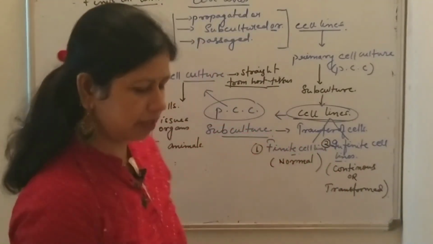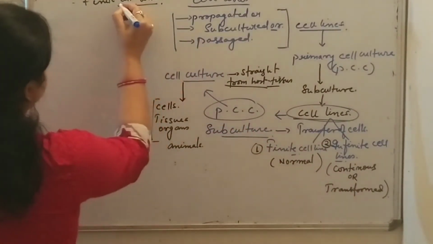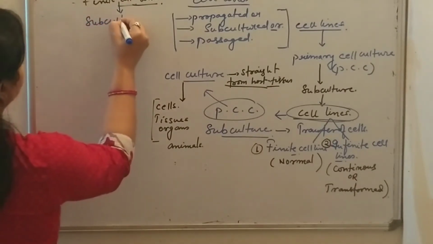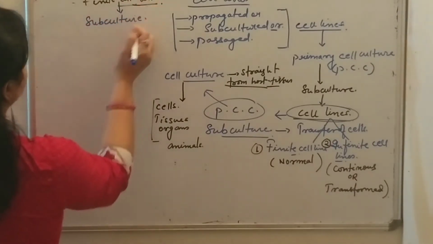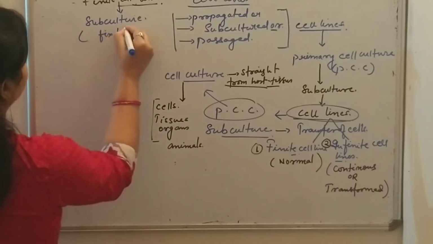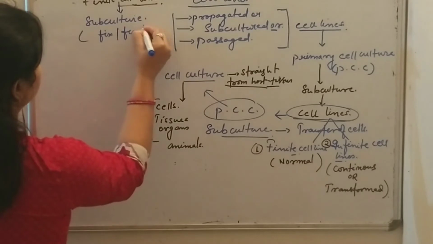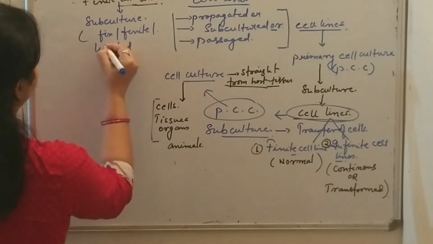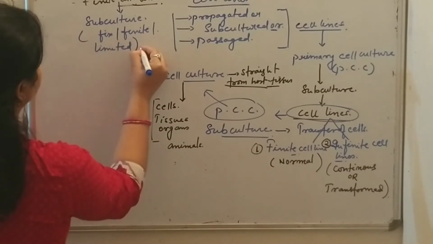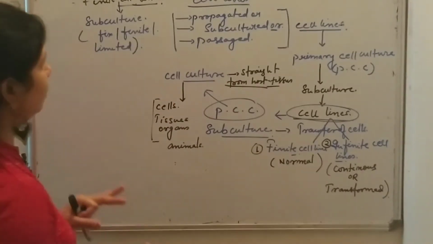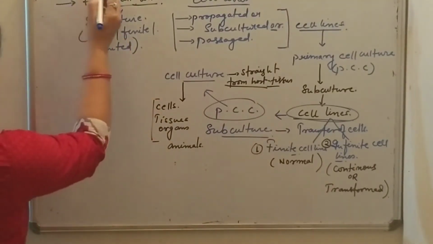They can be subcultured for a fixed, finite, limited number of times. For a limited number of times the cell divisions can be carried out. So these are finite cell lines.